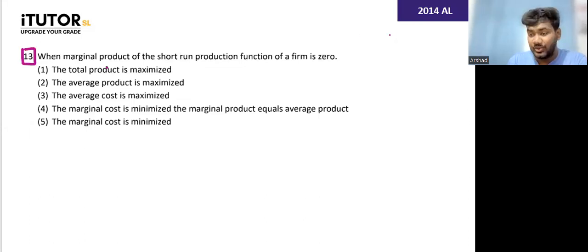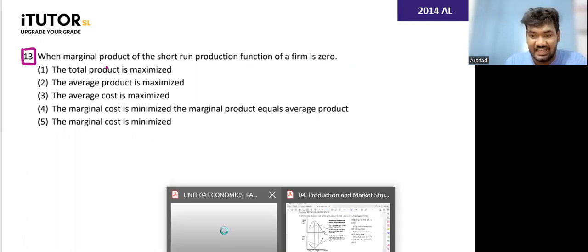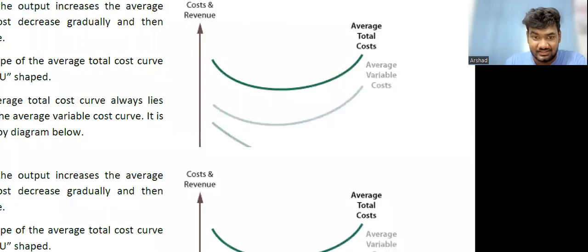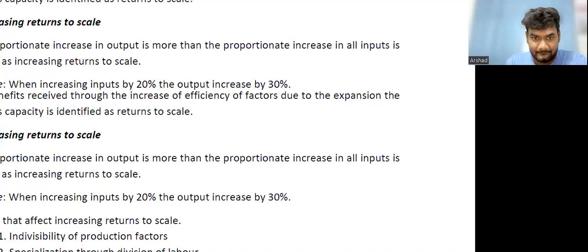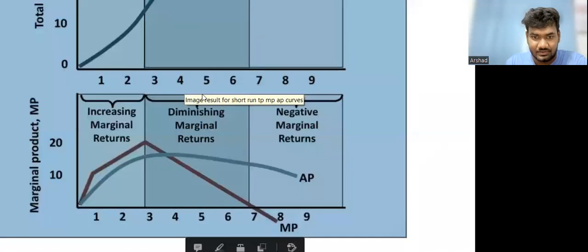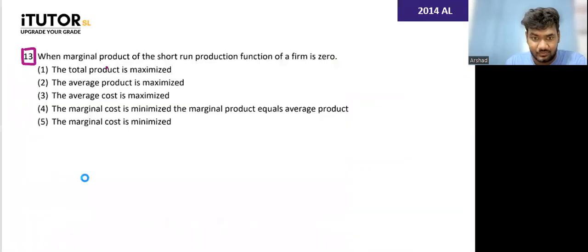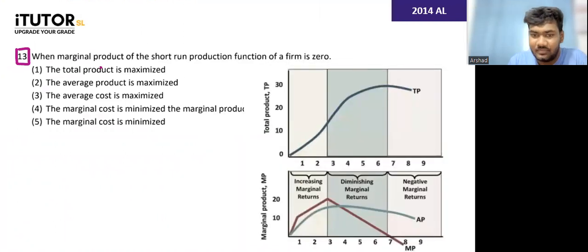Okay. Going to 2014. When the marginal product of the short run production of a firm is 0, what can you say, guys? I'll take the diagram from my tute as well. When marginal product is 0, where is the diagram? This is the diagram. When the marginal product is 0, that is here, this point that I'm marking in green. Then MP is 0, total product is maximized.